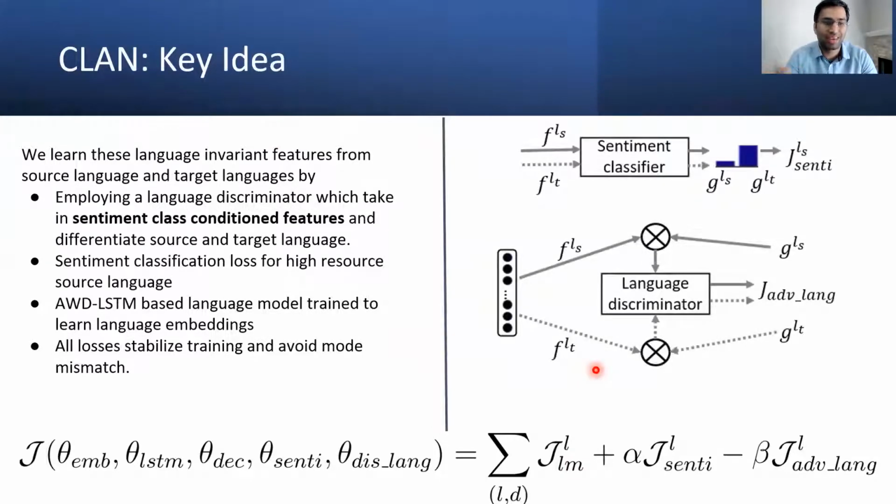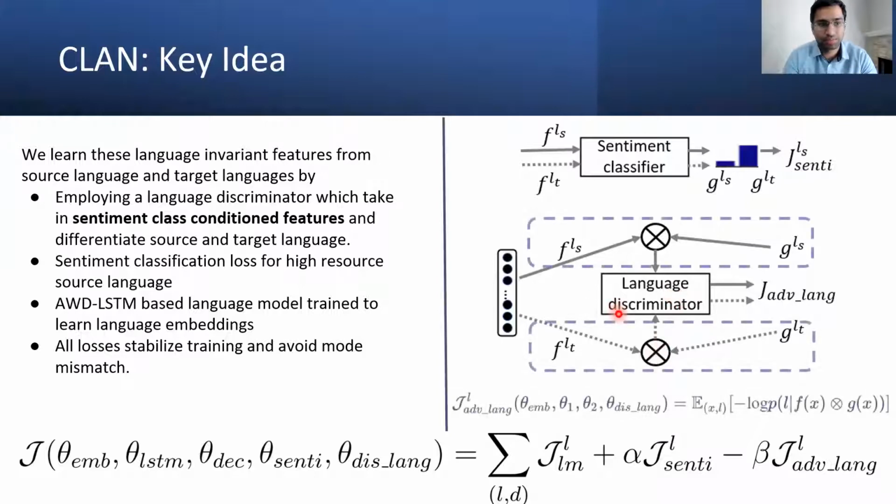So now let me focus on the key idea of the CLAN networks, which is conditional language adversarial training. We learn these language invariant features from this conditional language discriminator by class condition, sentiment features, and from the source language and the target language. Basically, what's happening here is we do a multilinear conditioning to manipulate the interactions between these features and the class predictions, such that this captures the cross covariance between the language invariant features from the language model and the sentiment classifier.